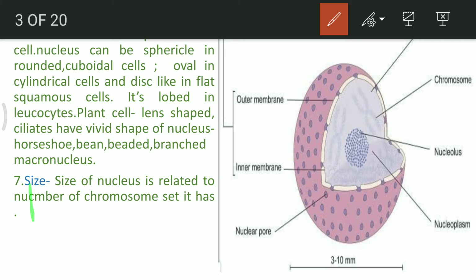So the size of the nucleus is also related to the number of chromosomes it has. If the cell has a haploid number of chromosomes, then the nucleus is small. When it becomes diploid or polyploid, the nucleus size increases, and similarly the cell is on the verge of going to divide. So this has to be kept in mind.